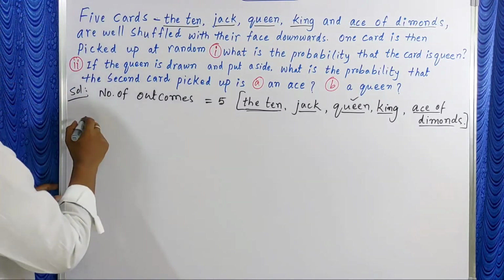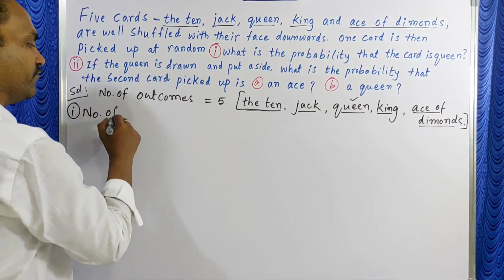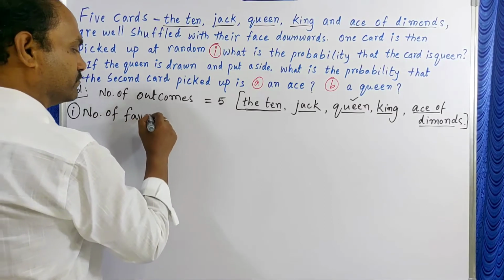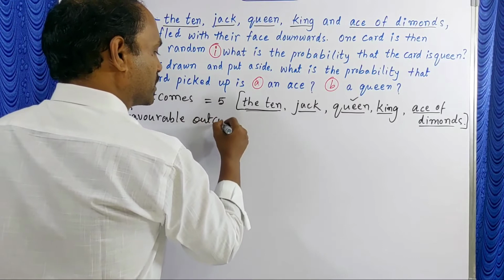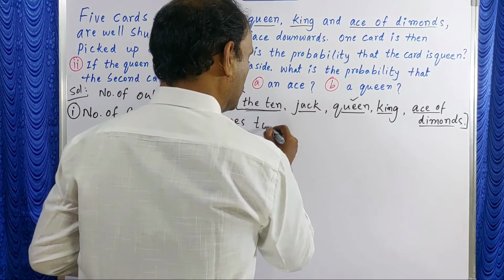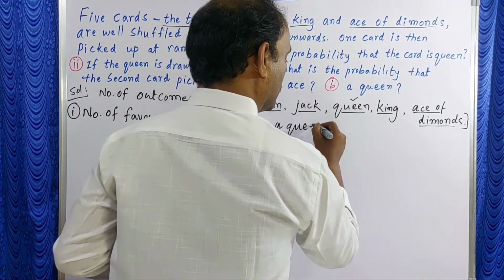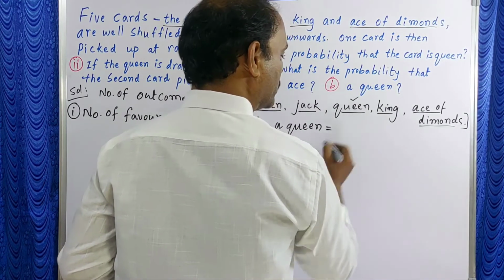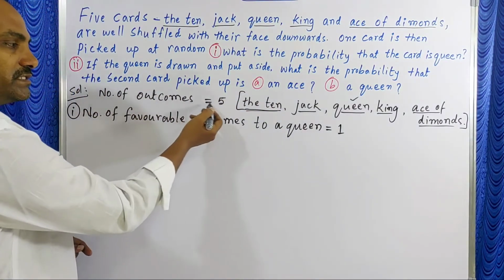That's why number of favorable outcomes to a queen is equal to 1 only. Total number of cards 5.